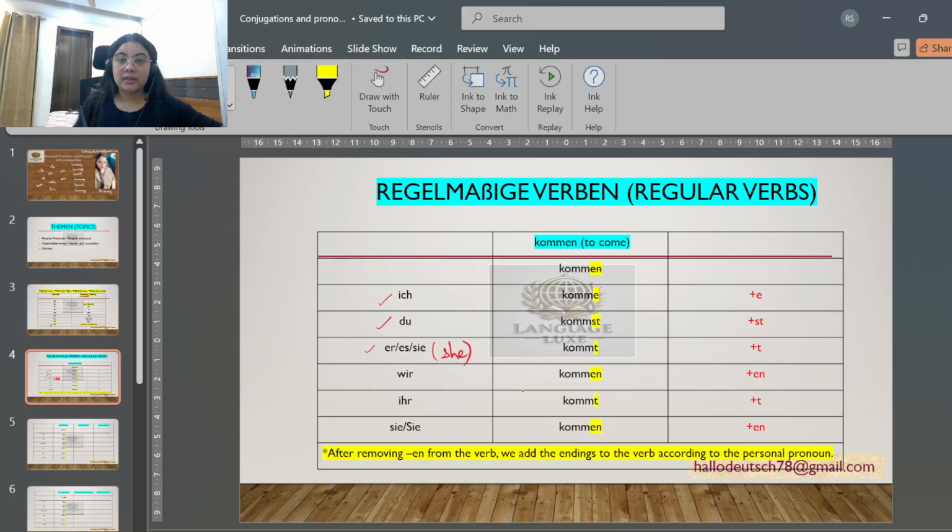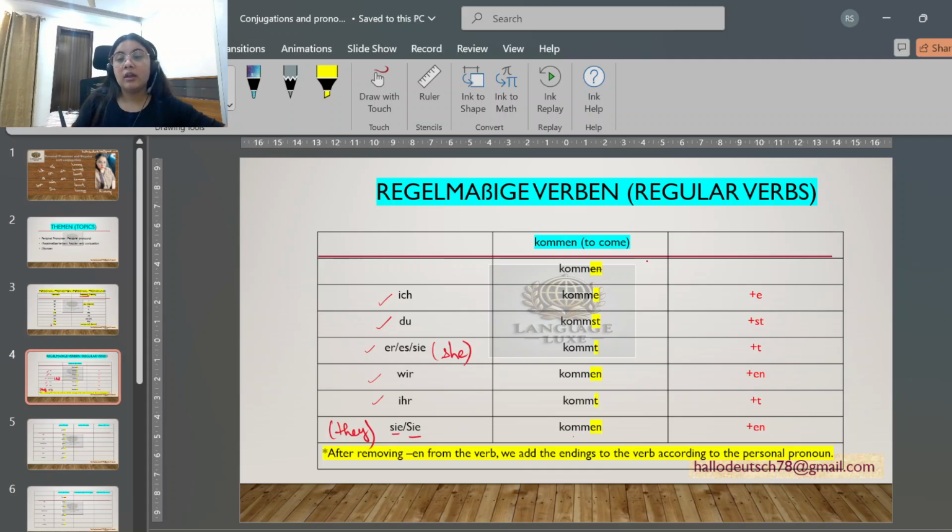Then we also write sie and Sie together. This small sie is they, and big Sie, you or you all in a formal way. These we write all together, because sie and Sie also take the same conjugations. So: ich, du, er/sie/es, wir, ihr, sie/Sie.